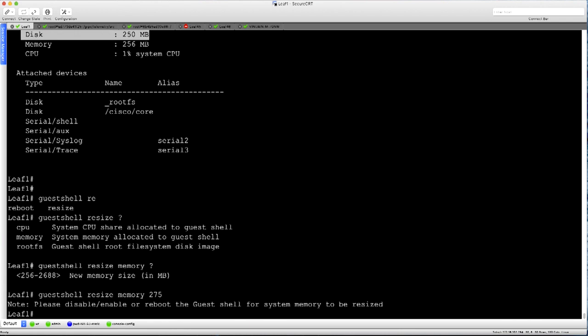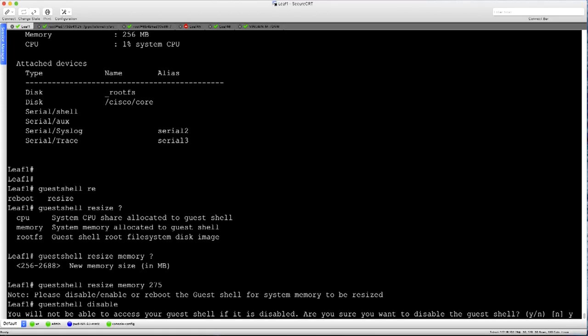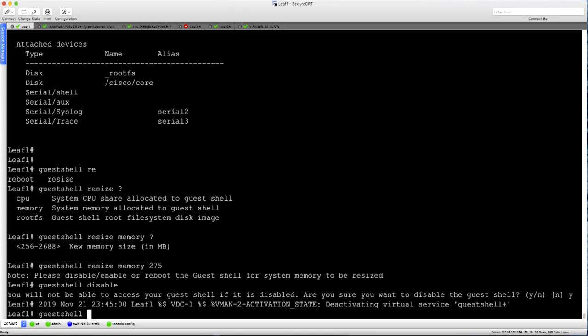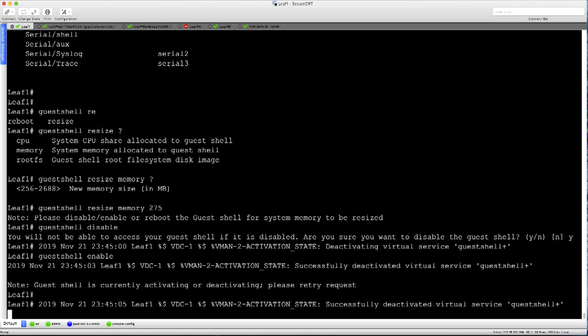275 MB, and disable and re-enable the Guest Shell to get the new configuration into place. So we can say guestshell disable, say yes, and say guestshell enable, and your Guest Shell is back up again.